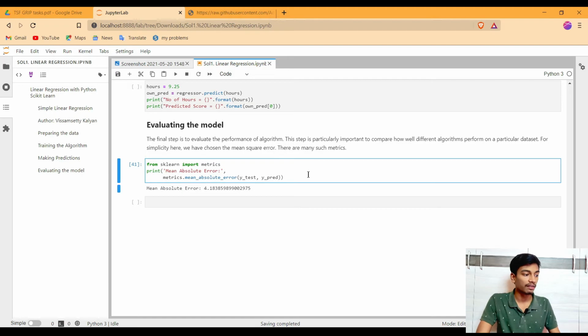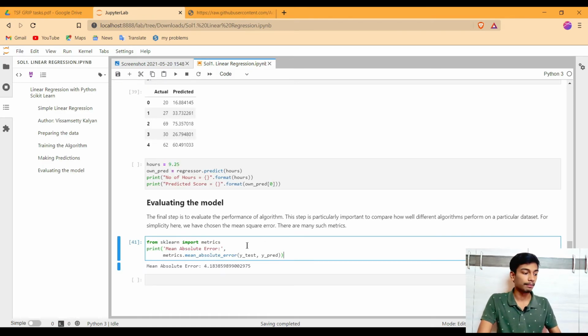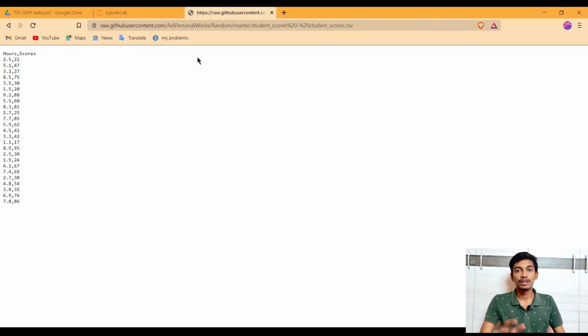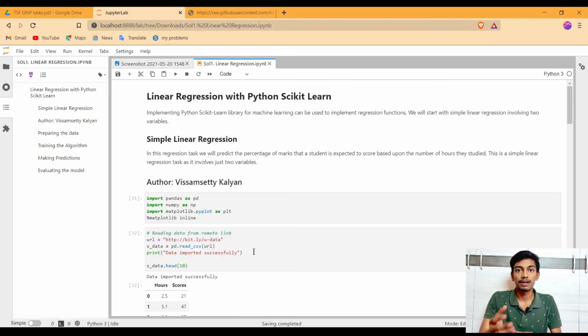In this block of the code, we have the mean absolute error. That means it will show the approximate error in our prediction data. If we add our mean absolute error to the predicted values, we get approximately the actual answer. So if we add 4.18 to 16.88, we get approximately a score of 21. So we have a difference of 1 because it has a positive correlation. This is how I implemented this predictive analysis of the scores based on the number of hours worked by the student. I successfully implemented this code using the scikit-learn module and linear regression functions.